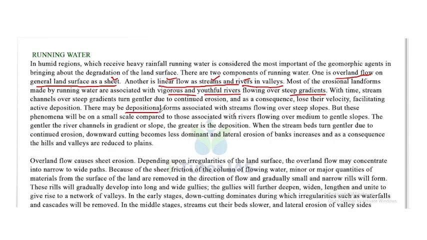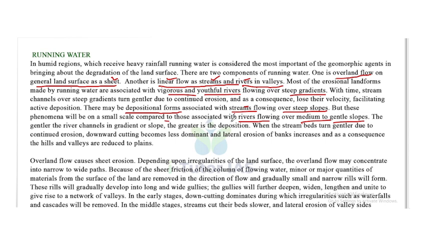There may be depositional forms associated with streams flowing over steep slopes, but these phenomena will be on a small scale compared to those associated with rivers flowing over medium to gentle slopes. So the deposition in streams flowing over steep slopes is less.